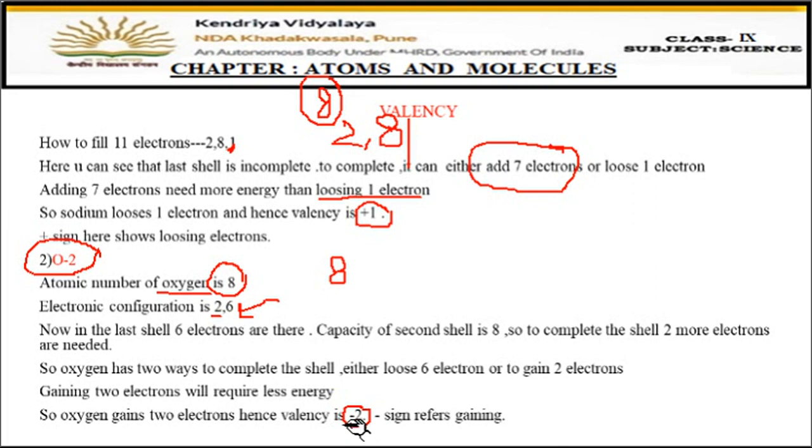Remember, the sign is very important. You must know whether it has gained or it has given the electrons. So -2 is the valency of oxygen. You can simply also write that the valency of oxygen is 2, but you must know whether the 2 electrons are taken or given. So we are giving the sign also here, right? So this is how the valency is found.